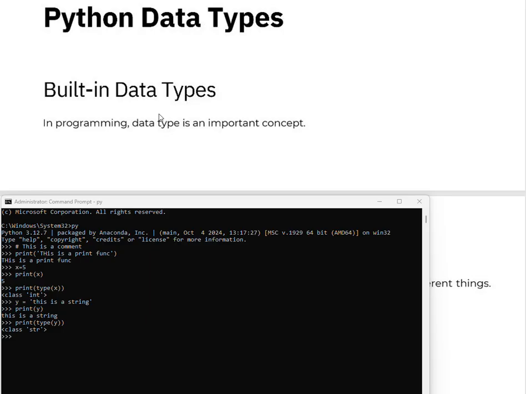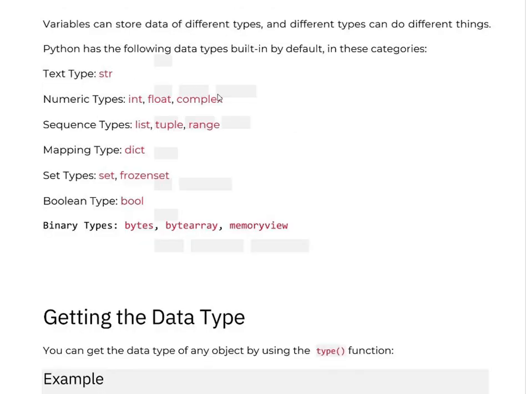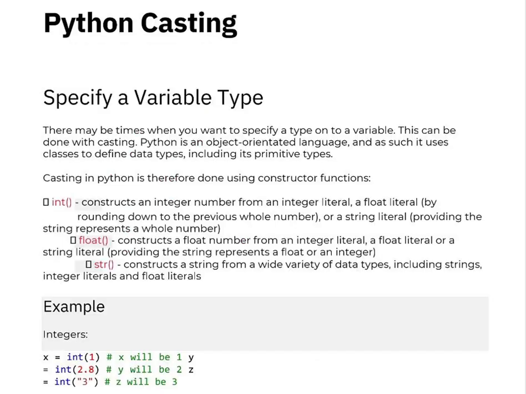Python data types. Built-in data types in any programming language is an important concept. Variables can store data of different types, and different types can do different things. Python has the following data types built in by default. In these categories are string, int, float, complex, sequence type, mapping type, set type, boolean type, binary type.